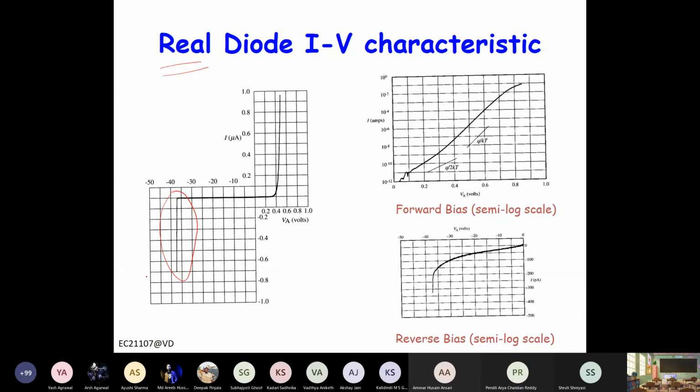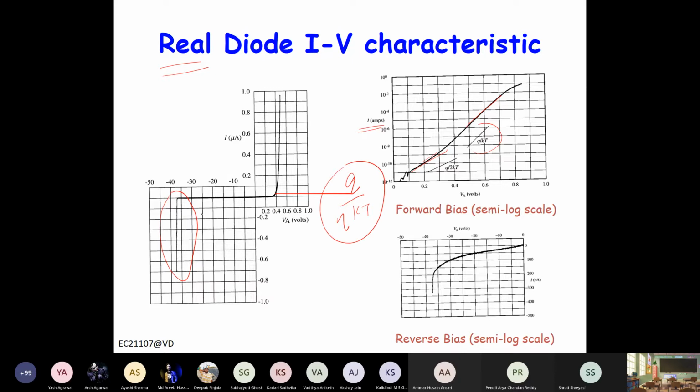Another thing is not obvious in this picture, but when you plot on log scale, the slope is basically different, right? Here slope is q by kT, here it is q by 2kT. So basically slope is usually written as q by eta kT, where eta is the ideality factor.